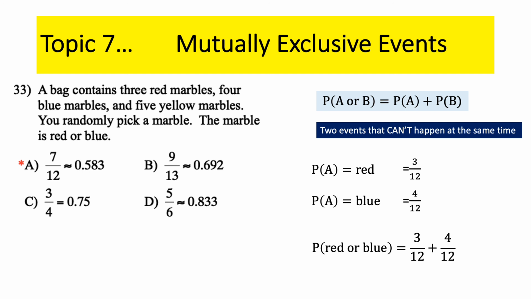Notice they give it to you in both fraction form and decimal form. I would much rather they gave it to you in percent form, because everyone likes percent. So about 58% is your probability of picking a red or blue marble. There you go. That completes the review.